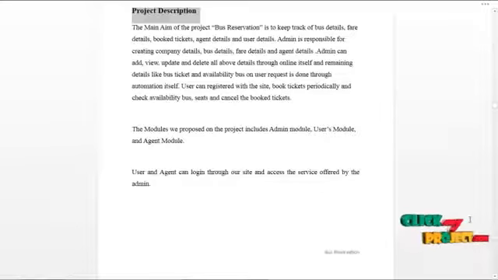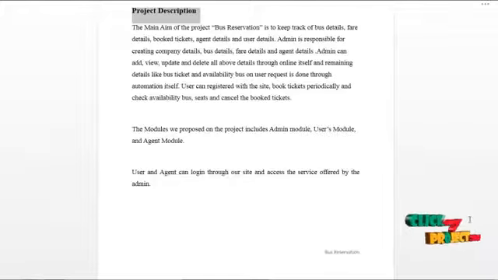The aim of the project, bus reservation, is to keep track of the bus detail, fare detail, booked tickets, agent detail and user details. Admin is responsible for creating company details, bus details, fare details and agent details. Admin can add, view, update and delete all these details online itself. And the remaining details, like bus tickets and availability of buses on user request, are done through automation itself.